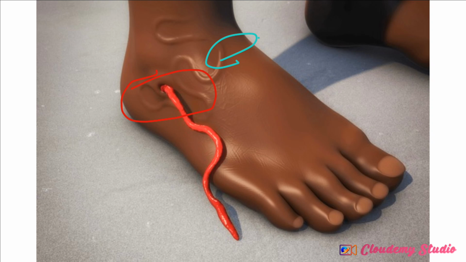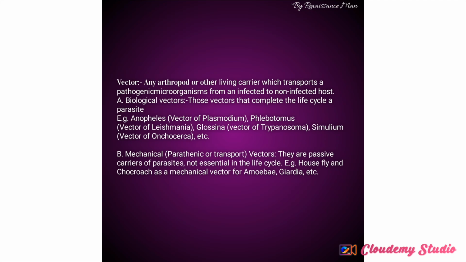So moving from there to a vector. A vector is mostly an arthropod, or another living organism, that carries a parasite from one host to another. We have different types of vector. We have biological vectors. These are vectors that complete the life cycle of a parasite. Examples are the Anopheles mosquito, Glossina palpalis or Glossina species. Even man is an example of a biological vector.